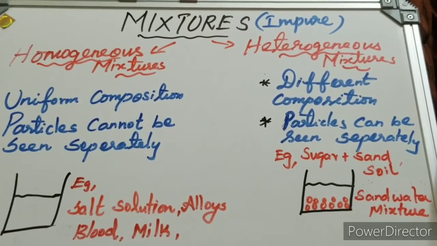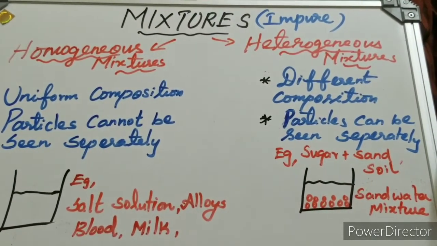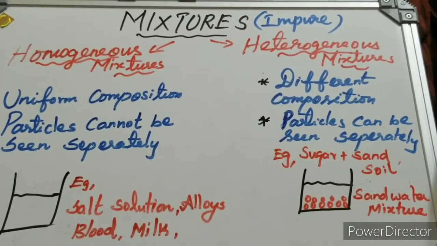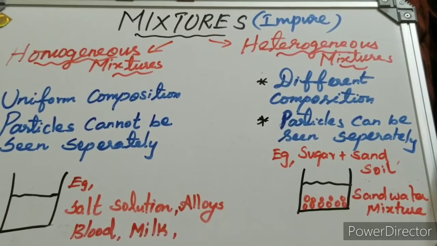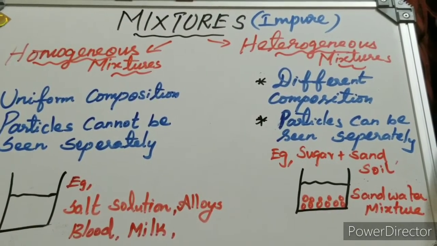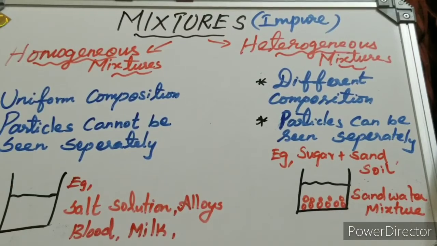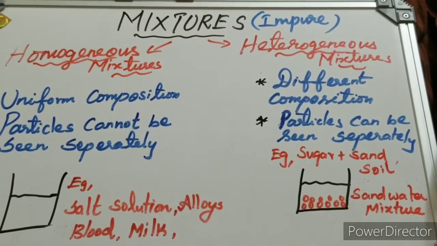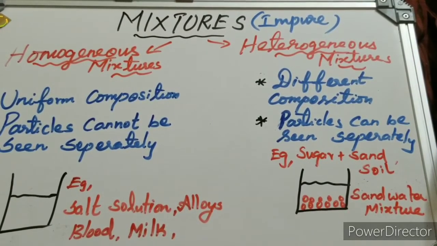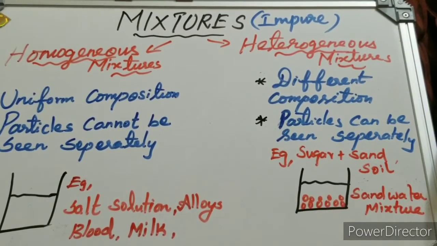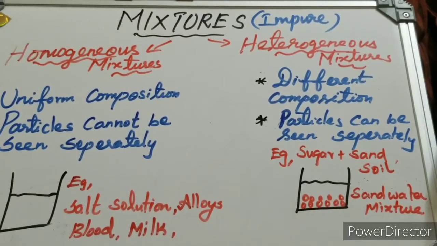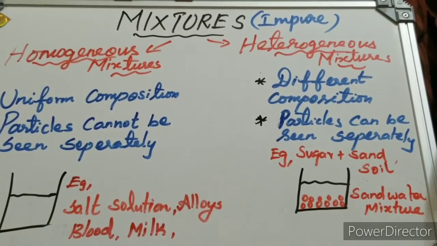So what is a mixture? A mixture is a combination of two or more elements or two or more compounds, mixed together physically in any ratio. Air is a very good example of a mixture. Milk is an example of a mixture.